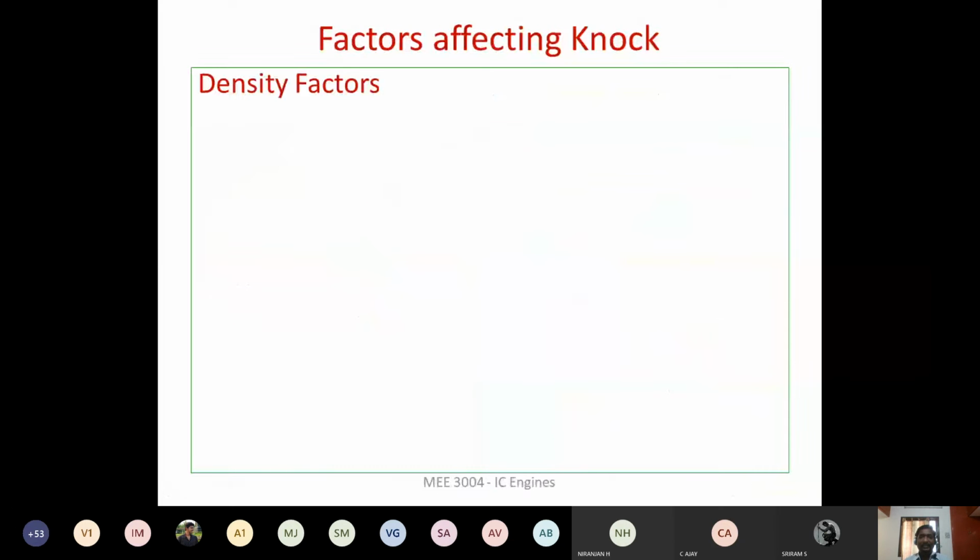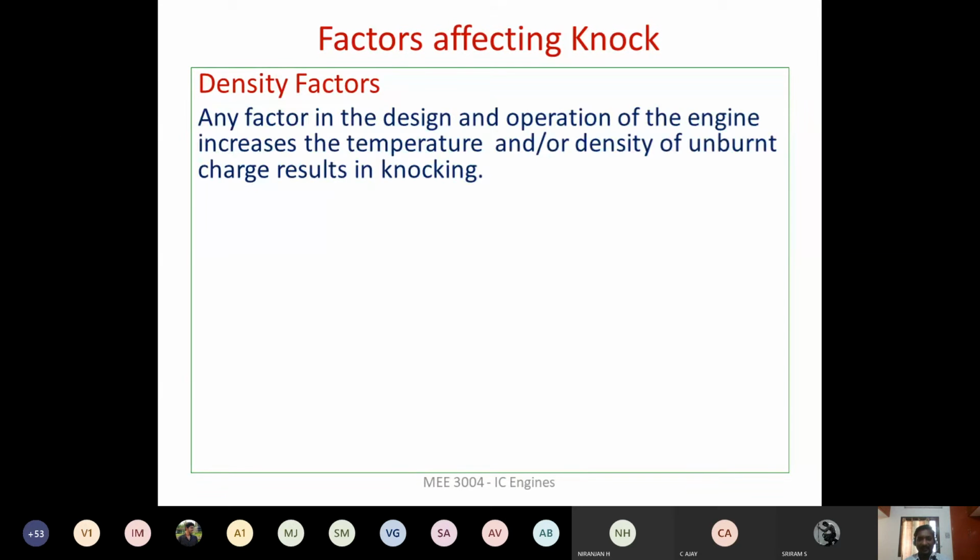Under density factor, there are two things, right? Whatever may be the design factor and the operating condition, any factor in the design and operation of the engine, if it increases the temperature of the unburned charge, then knocking will be there, right?